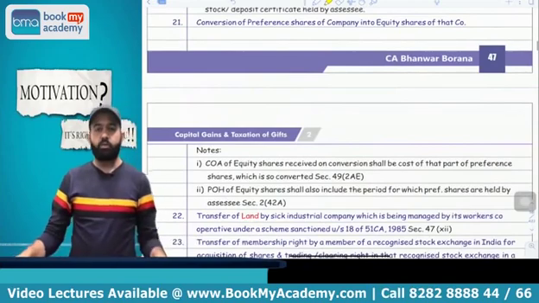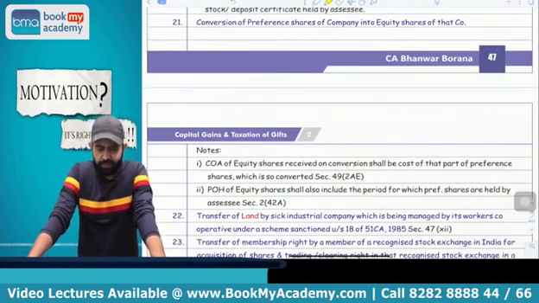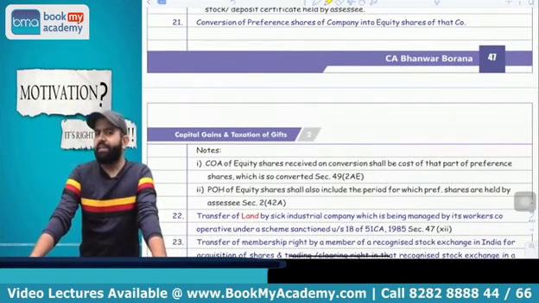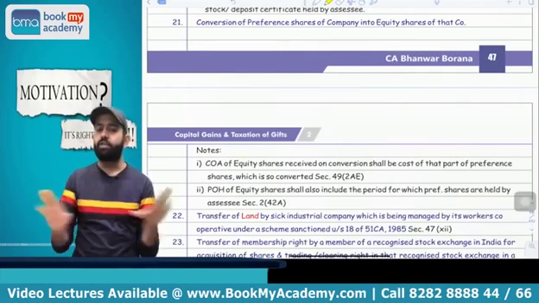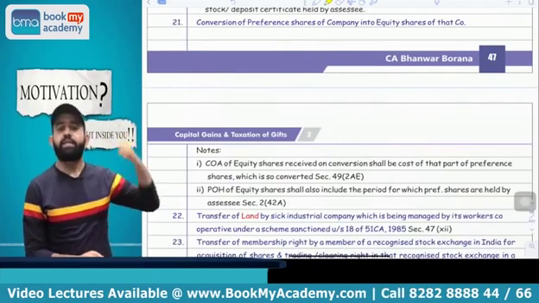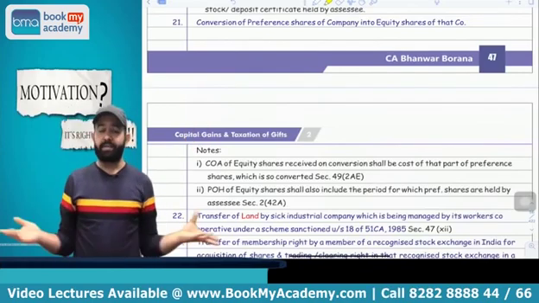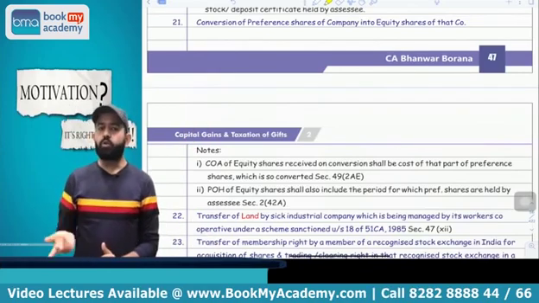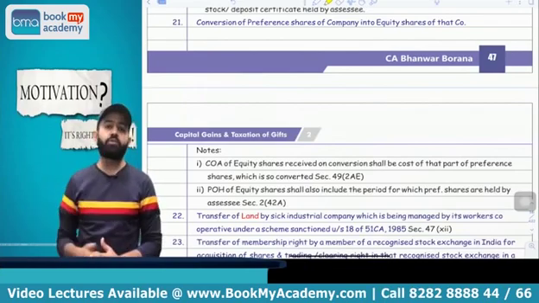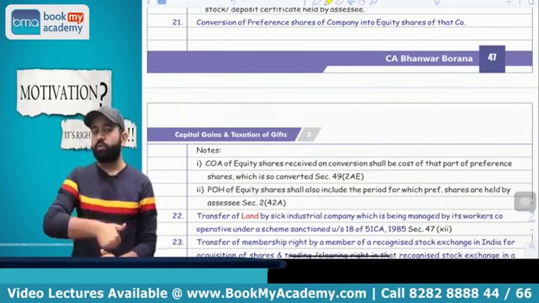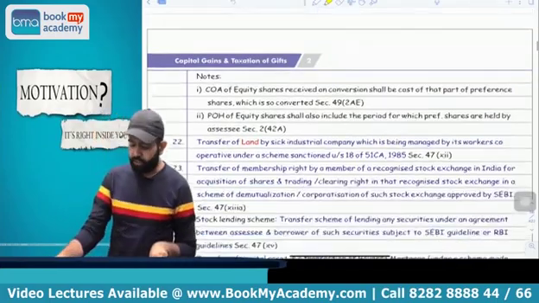Next part is related to conversion of preference share into equity share. Suppose you are having preference share of any company and that preference share is converted into equity share, it is not treated as transfer. But whenever you transfer the equity share, then capital gain is applicable. What will be the cost of acquisition? Cost of acquisition of preference share. Period of holding is also from the date of acquisition of preference share, and indexation is also from the date of acquisition of preference share. You got my point or not?